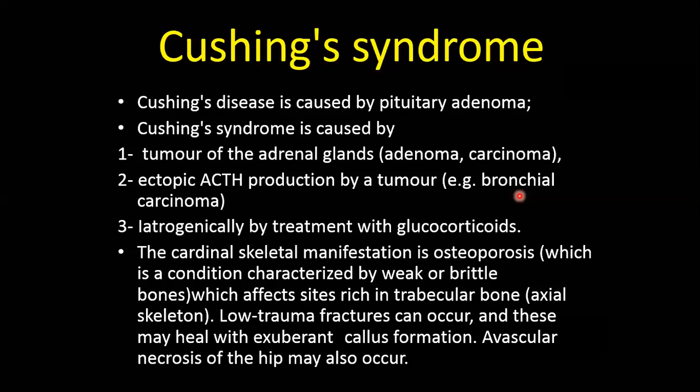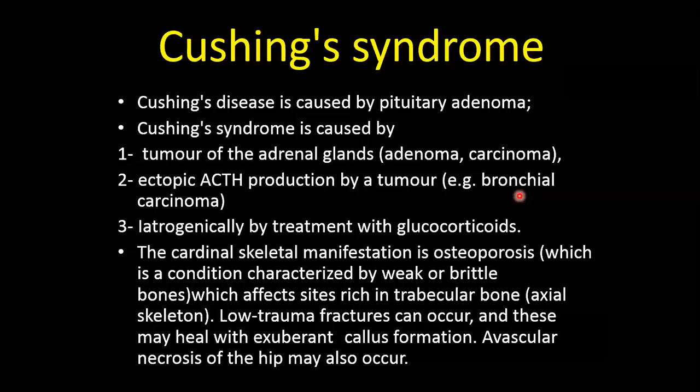So what are the cardinal skeletal manifestations? The main thing is osteoporosis. You see a relatively young patient with osteoporosis, which is weakening and increased fragility of the bones. It affects mainly the sites that are rich in trabecular bone. So the axial skeleton, the vertebrae, the ribs, these will be more affected than the cortical bone, like in the limbs.